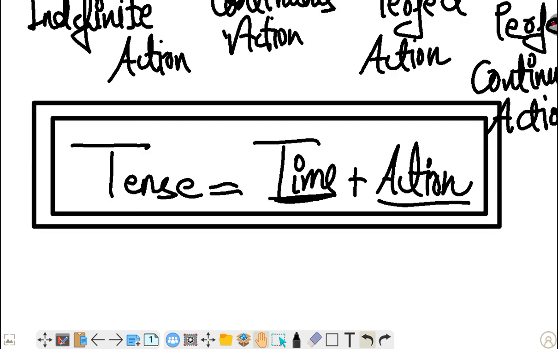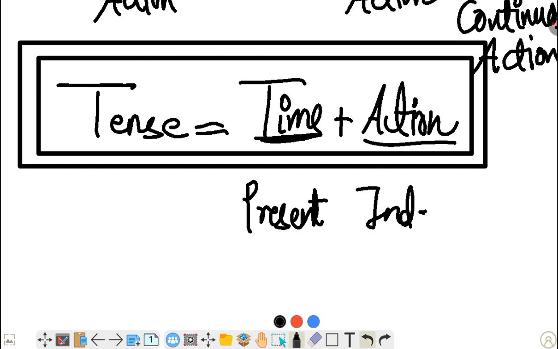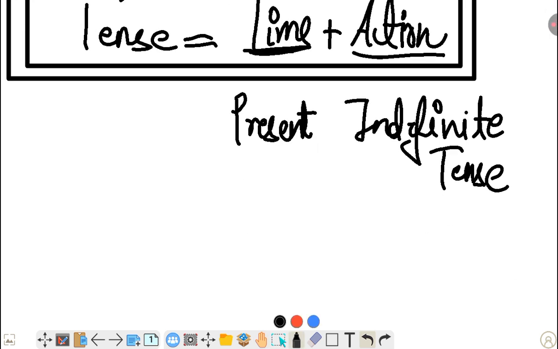So let's suppose when time is present and action is indefinite, it will be present indefinite tense. Simple. Let's suppose time is past and action is continuous, so it will be past continuous tense.